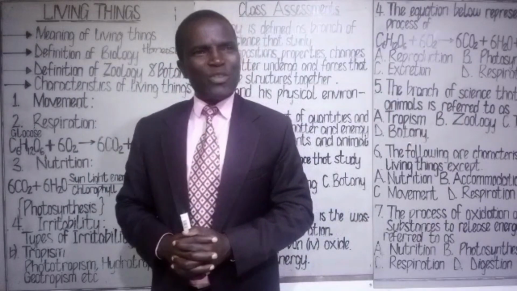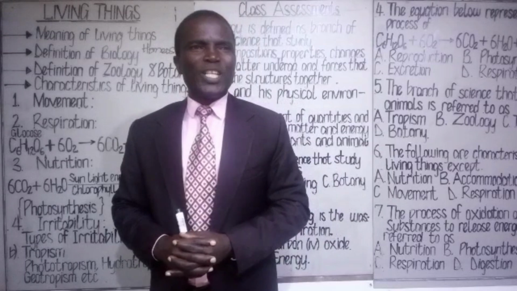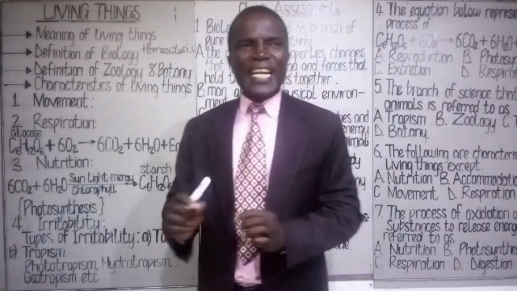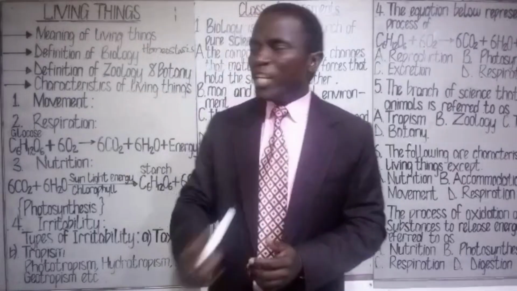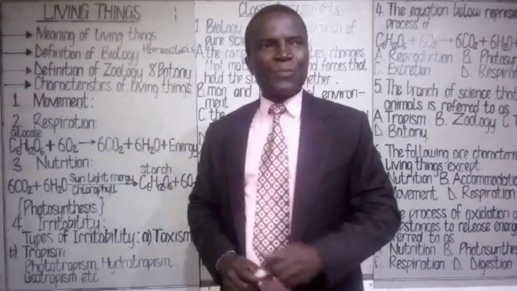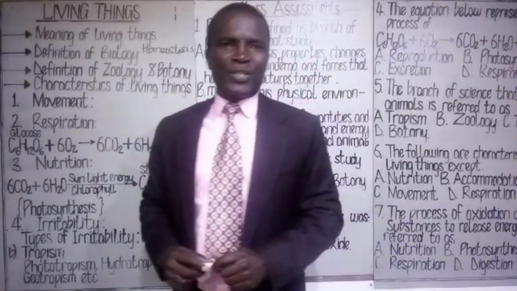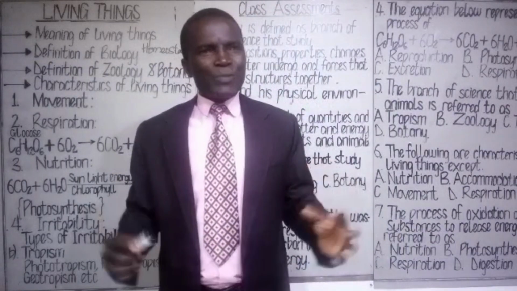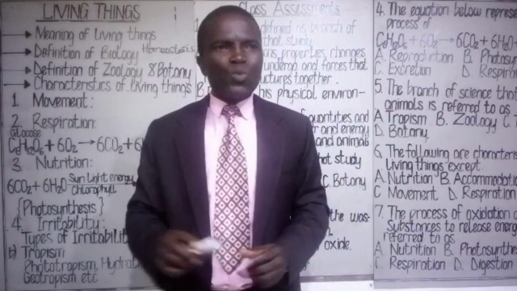It's also one of the characteristics of living things. So that maintenance of constant internal environment, we call it homeostasis.